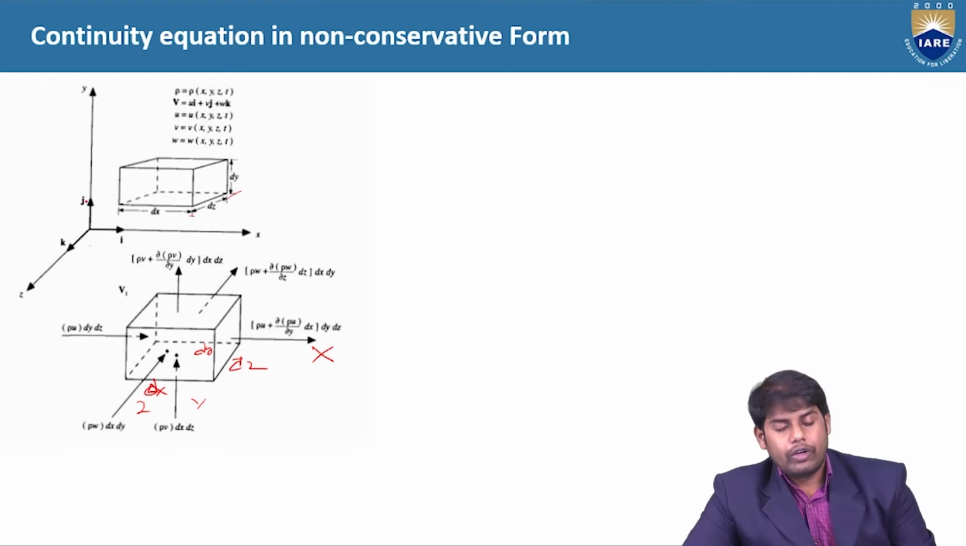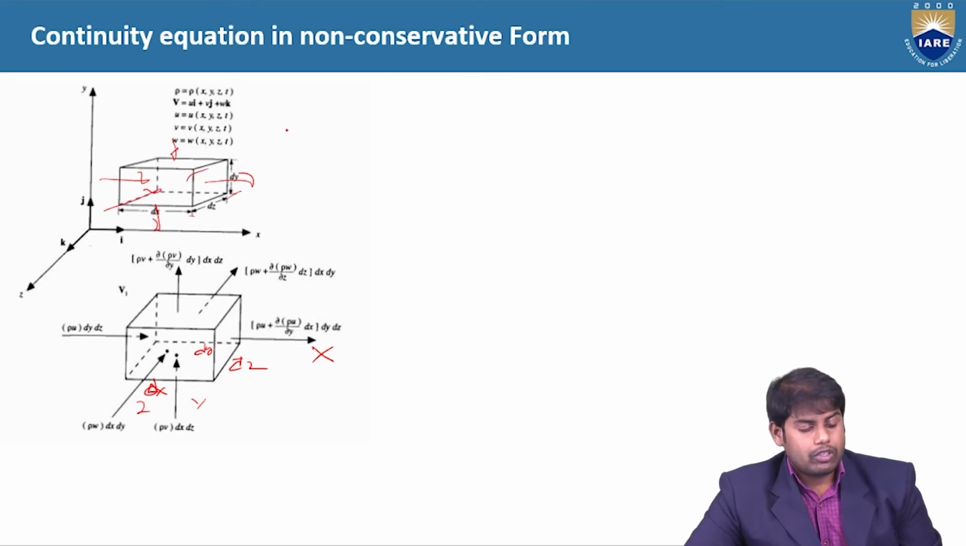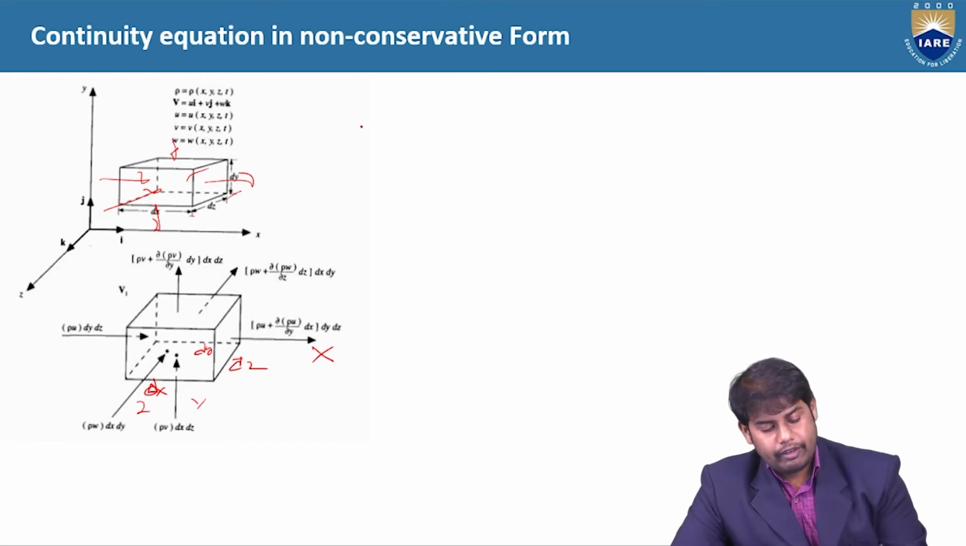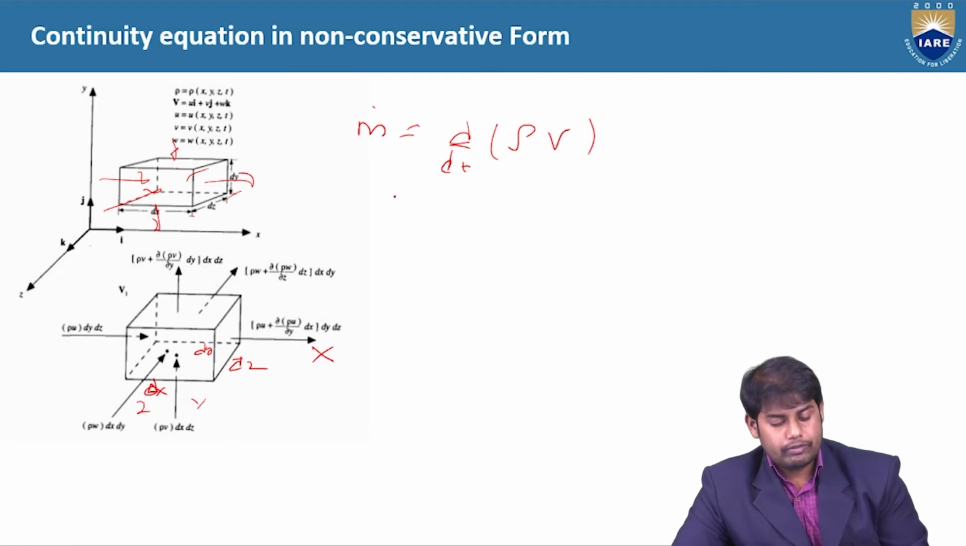So when the flow is entering on all sides, let's say it is entering along the x-axis, leaving along the x-axis, entering along the y-axis, leaving along the y-axis, entering along the z-axis, leaving along the z-axis. So this is what we have. When it is entering, as I already told you, we have the mass flow rate. So mass flow rate is nothing but d by dt of density into volume.